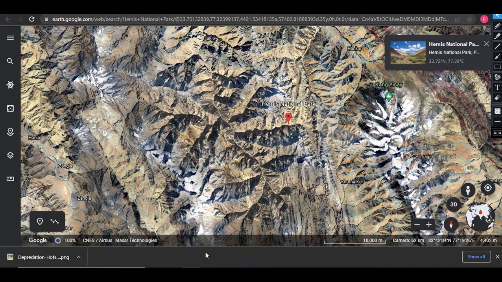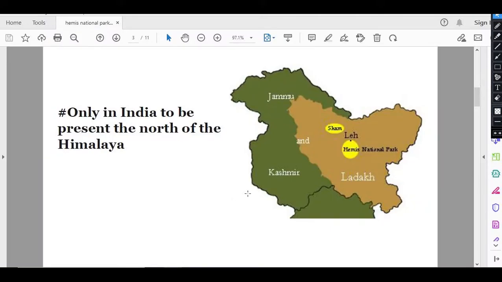So let me take you back. This park is the only park in India to be present to the north of the Himalaya. As you can see, this is the Hemis National Park, the only park which is present to the north of the Himalaya. So let me remove this.